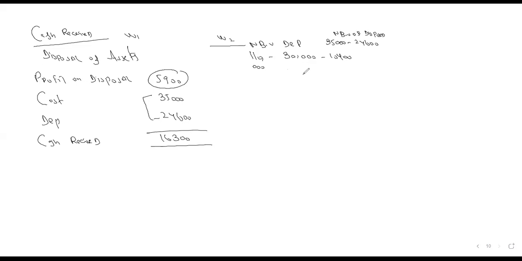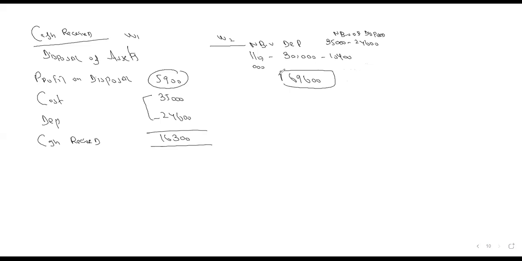So, what is the balance coming? 110,000 minus 30,000 minus 10,000. It's 69,600. But the examiner in this question mentioned a thing.